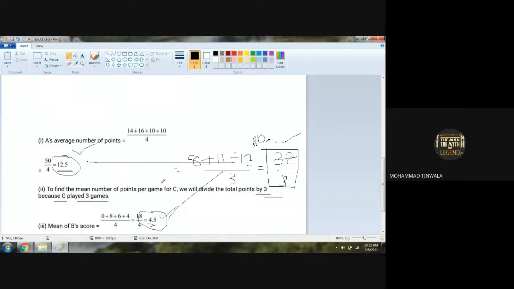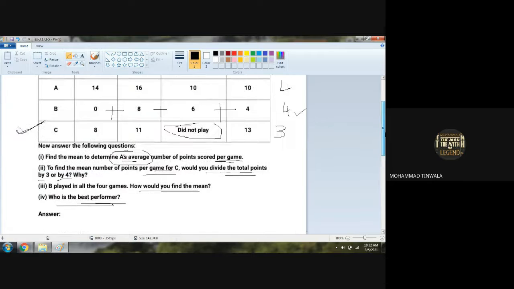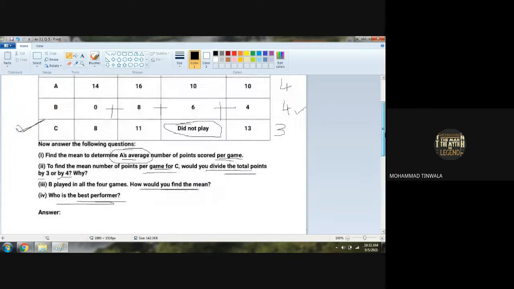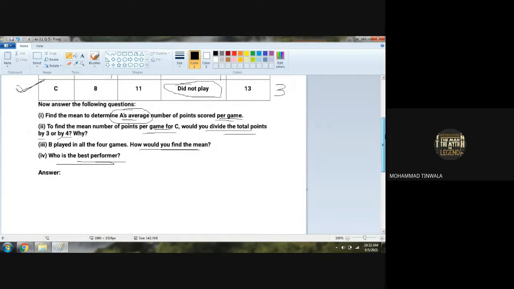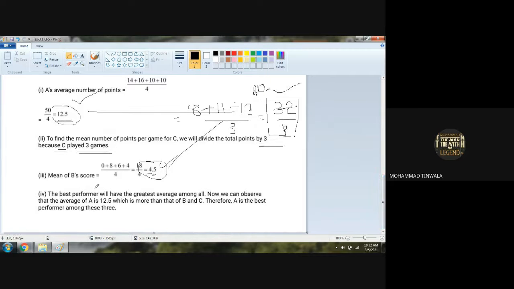12.5 is greater than all 3. Obviously, he played more innings, that is 4 innings, and his average is better than any other 2 players, right? So we can say the best performer will have the greatest average among all. So greatest average among all is for whom? 12.5.